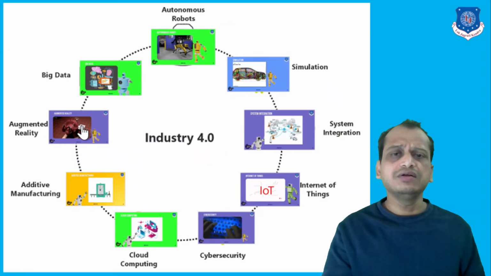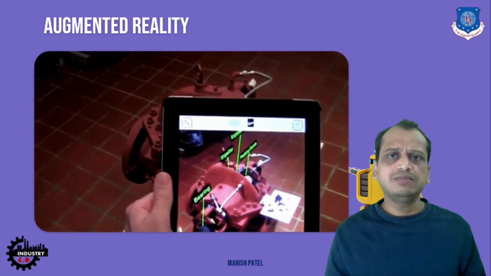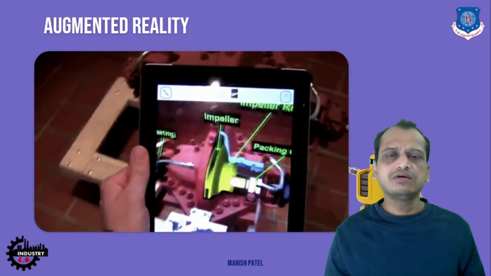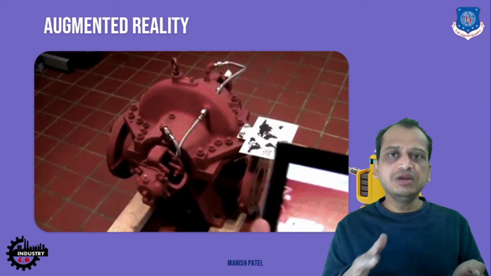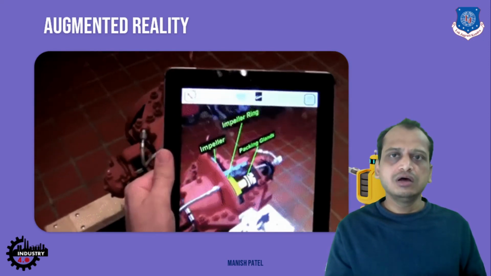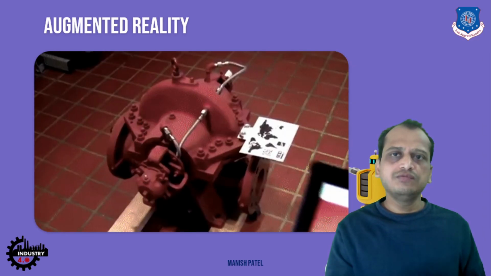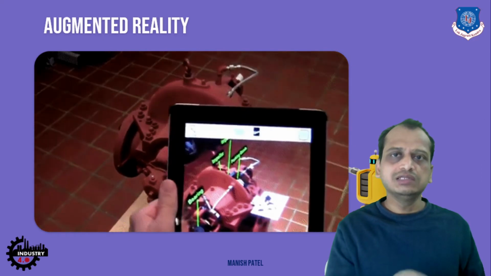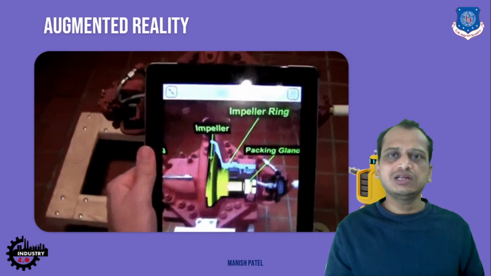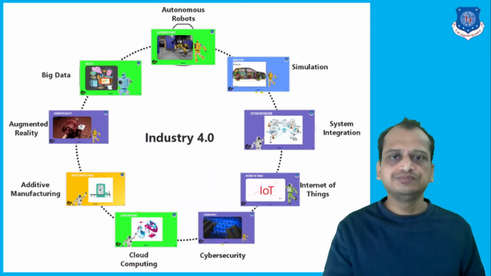Then you have augmented reality. If you see present mobile phones, tablets, they all have these features, AR and VR, in short, augmented reality and virtual reality. Without even opening the case, you can literally see the internals with the labels of this pump, for example, right? Similar kinds of examples you can use with this technology. You can inspect machines within the industries. So this is just an example of how you use augmented reality. It is already being used in the industry.